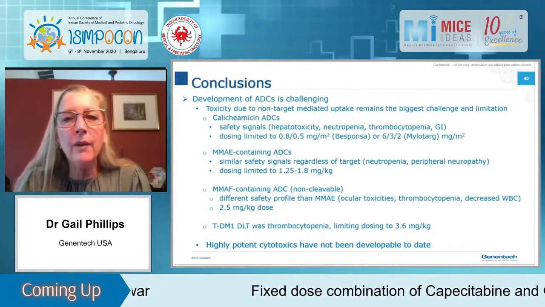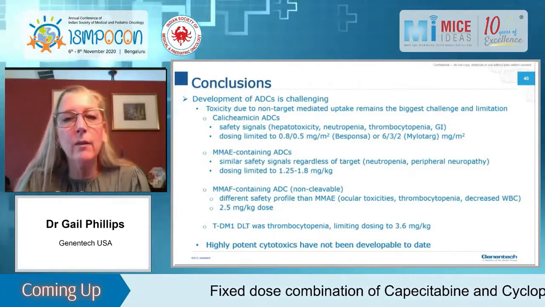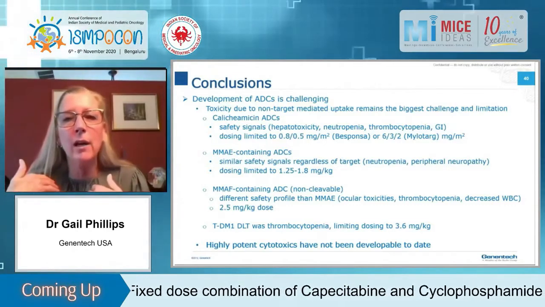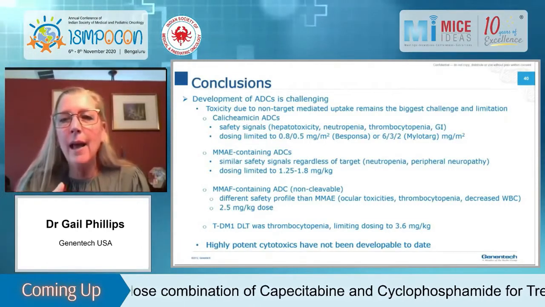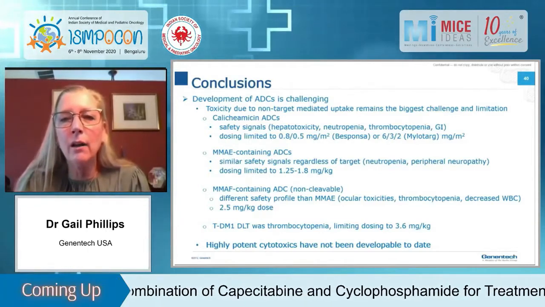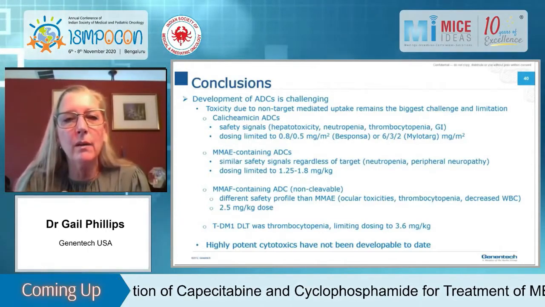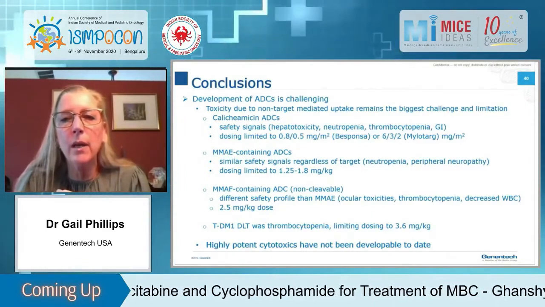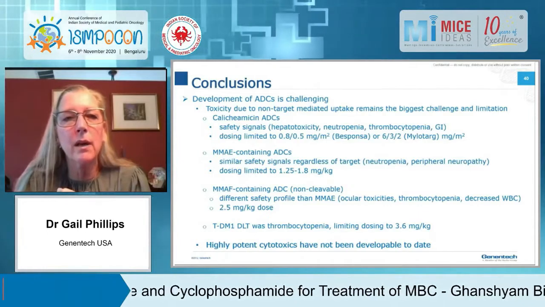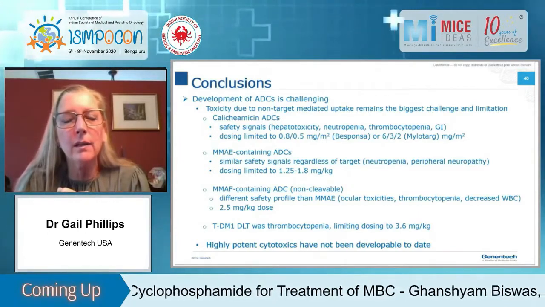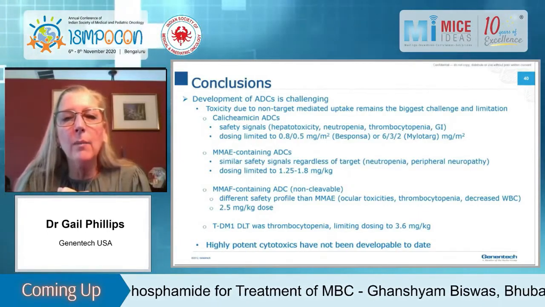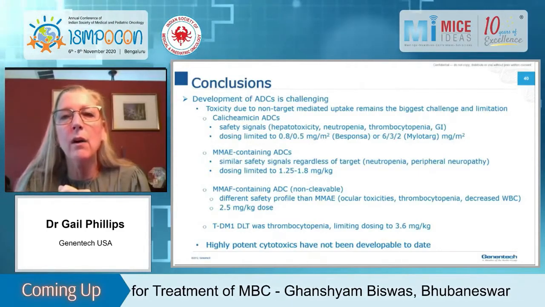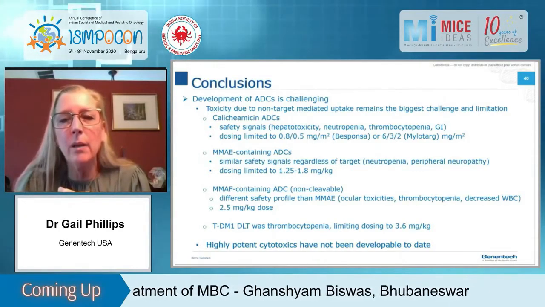The new mmae containing ADC, which is a non-cleavable auristatin, actually very interesting, has a different safety profile than mmae. Again, it generates this cell impermeable catabolite. And in this case, the safety signals are ocular toxicities and thrombocytopenia. And then, of course, with TDM1, the DLT in the clinic was thrombocytopenia, which limited dosing to 3.6 mg per kg. We were hoping to go higher. That wasn't the case. And just to reiterate, the highly potent cytotoxics, such as the PBD dimers, have really not been developable to date in terms of there are no approved ADCs with a PBD dimer.